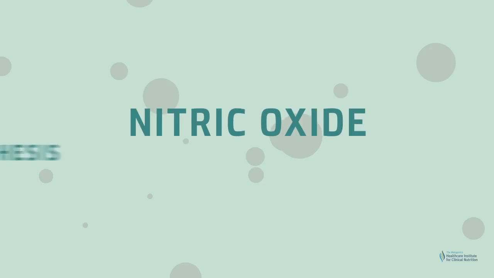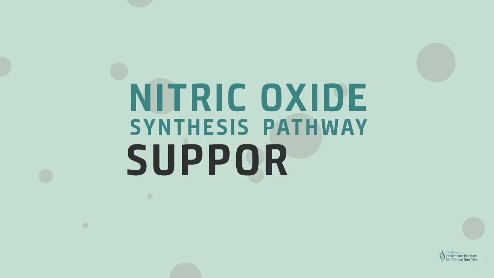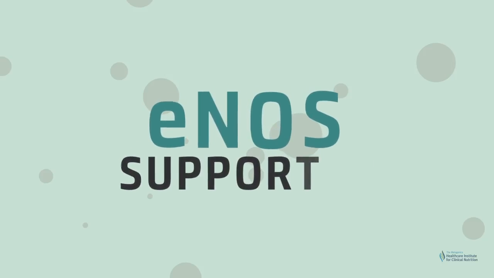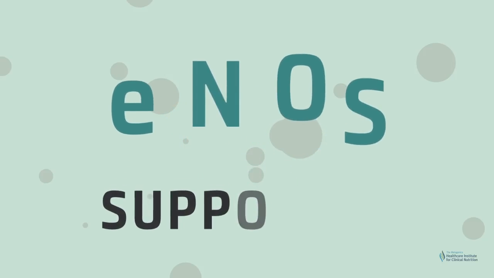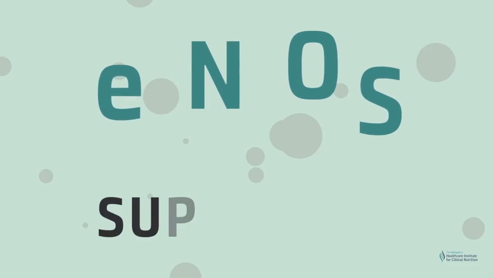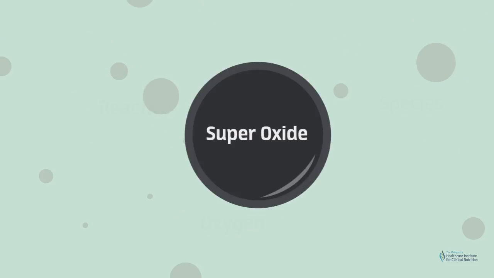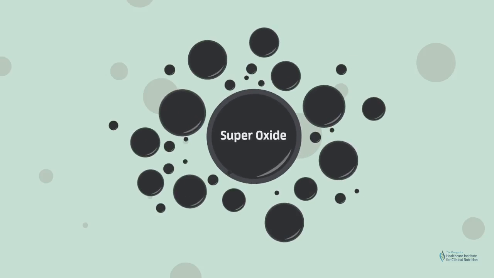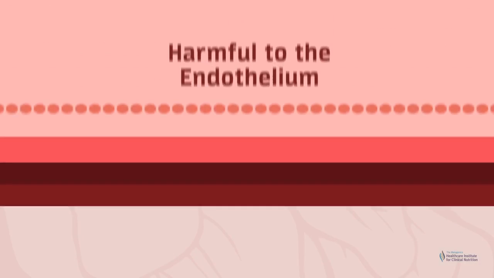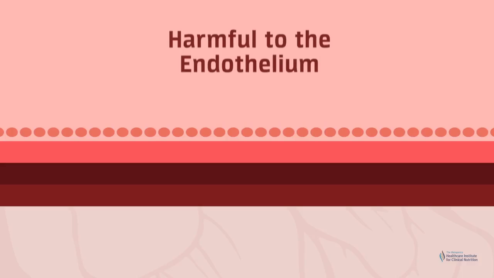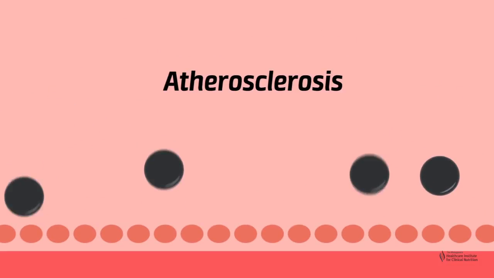The nitric oxide synthesis pathway needs to be supported. Without sufficient support, the enzyme eNOS can become uncoupled from nitric oxide synthesis. When this uncoupling occurs, reactive oxygen species such as superoxide are produced instead of nitric oxide. This is harmful to the endothelium because nitric oxide is decreased, but also because the production of reactive oxygen species contributes to the development of oxidative stress and atherosclerosis.